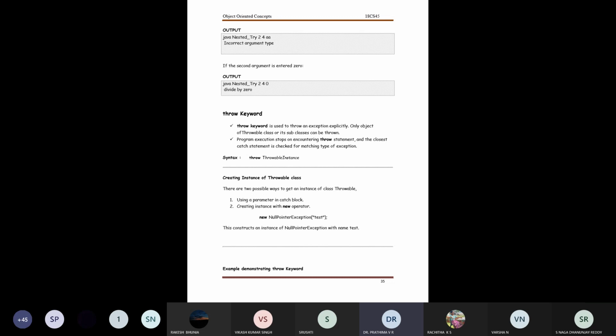Okay, fine. I have a next keyword that's called the throw keyword. What we observe from the throw keyword is it's used to throw an exception explicitly. Here, what is that word? I call it explicit, which has a very large meaning.